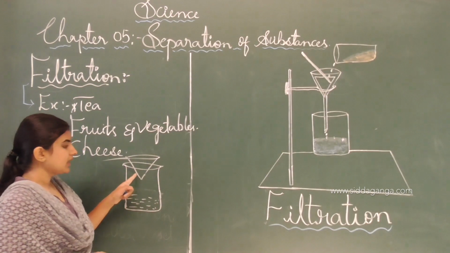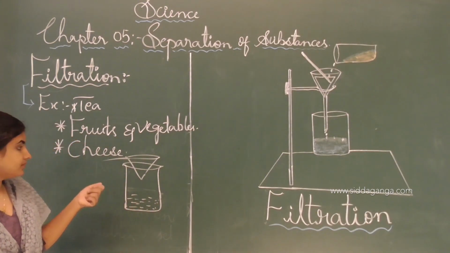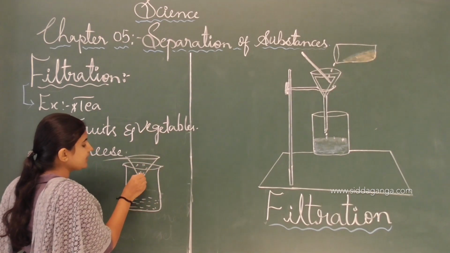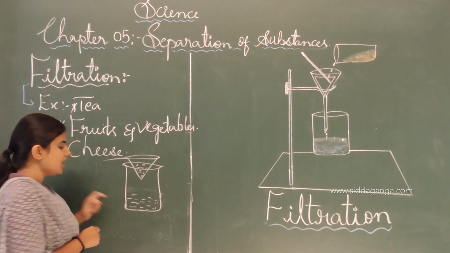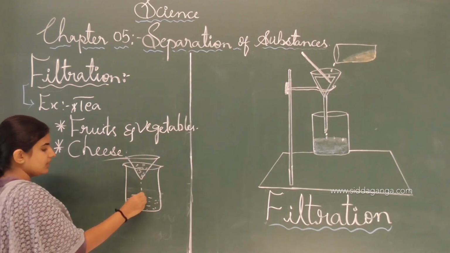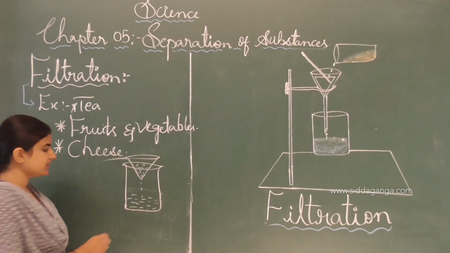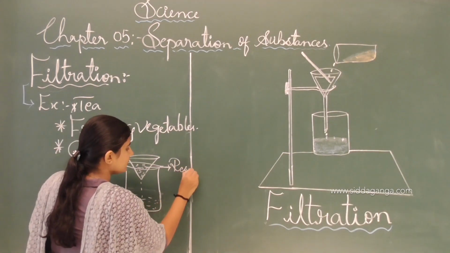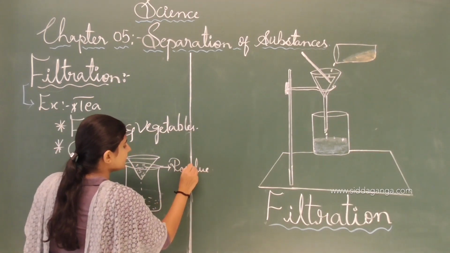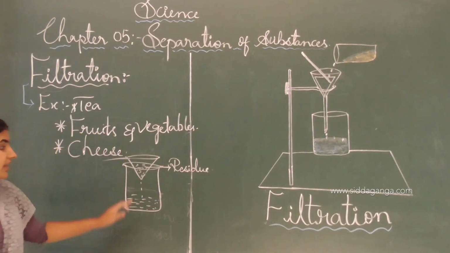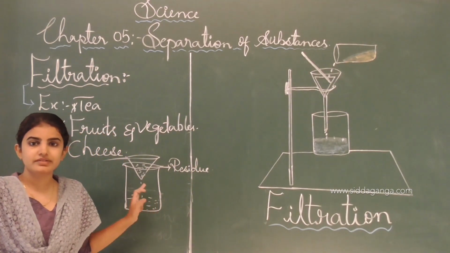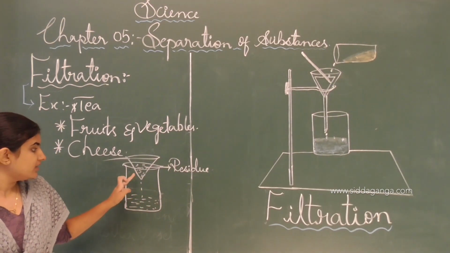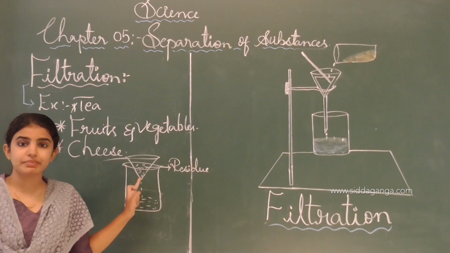In it we strain the tea leaves, and the tea leaves stick on or are retained in the filter, leaving behind the liquid here, and this we call the residue. Residue is nothing but the solid particles which are insoluble in the liquid.